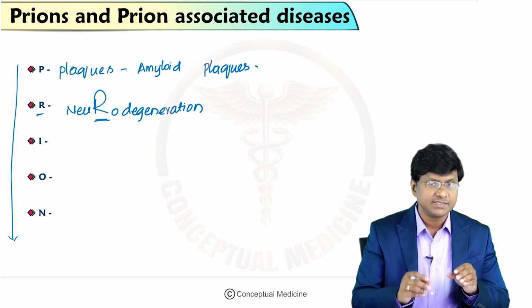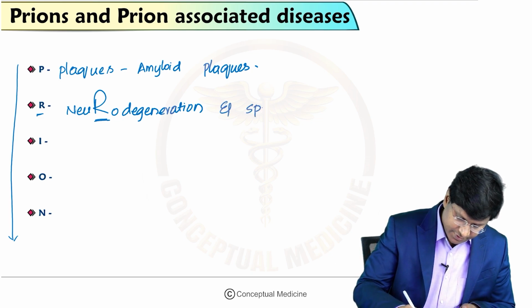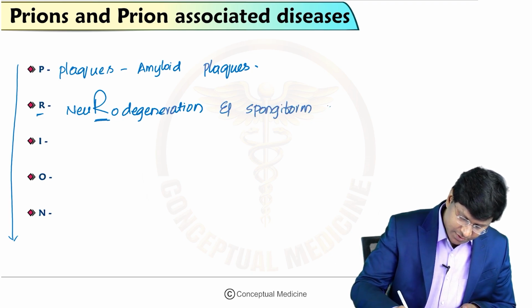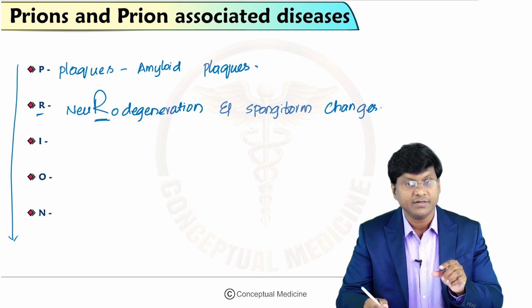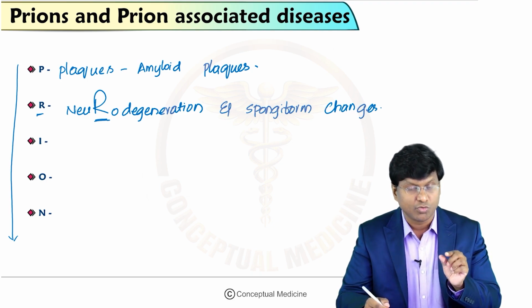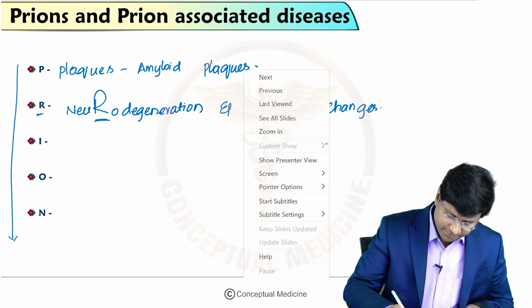And what are these spongiform changes? Now, what do you understand by this word, spongiform changes? Spongiform changes are defined as small, round or oval empty spaces in the brain.